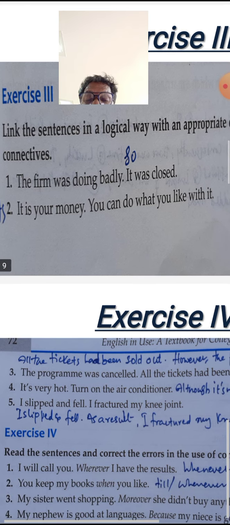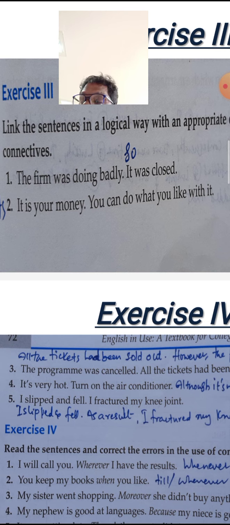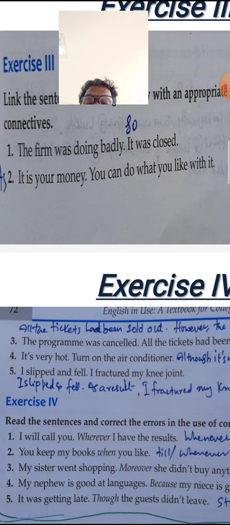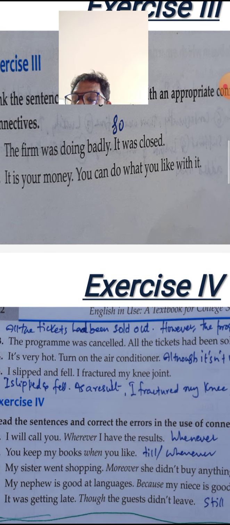Fifth one, I slipped and fell, I fractured my knee joint. I slipped, fell, as a result, I fractured my knee joint. Okay? So now let us come to the last exercise, that is the fourth one. I will call you wherever I have the result. You have to find out the error where the connective has been mistakenly used. I will call you wherever I have the results. So wherever should not be there, it should be whenever. I will call you whenever I have the results.